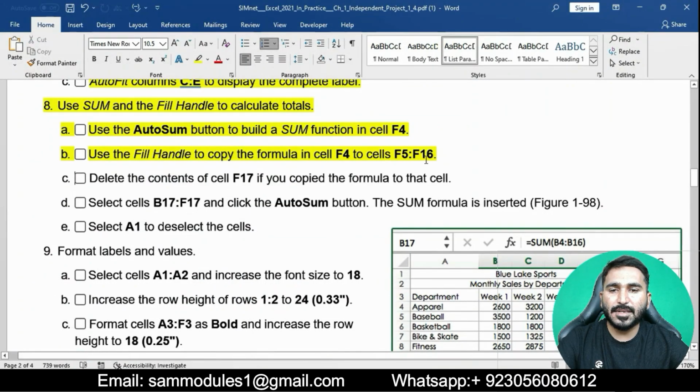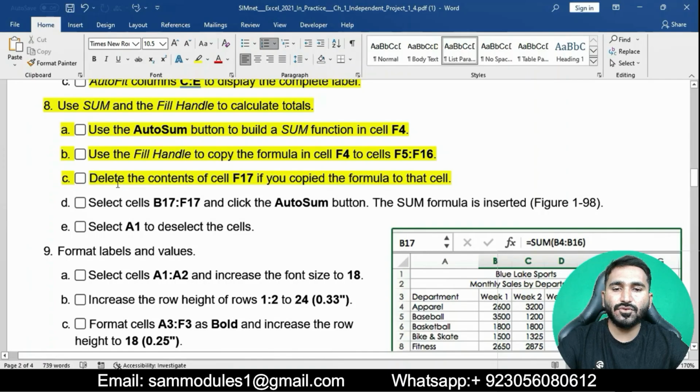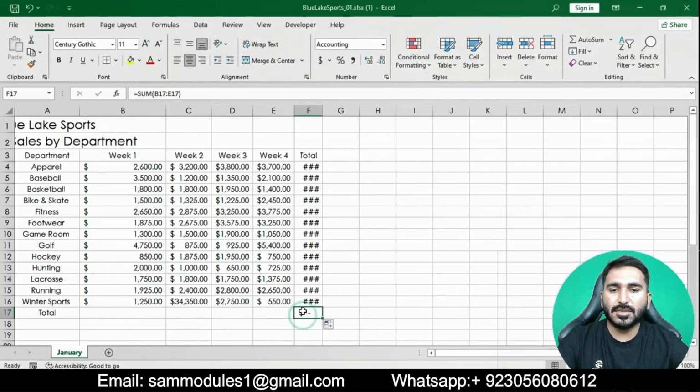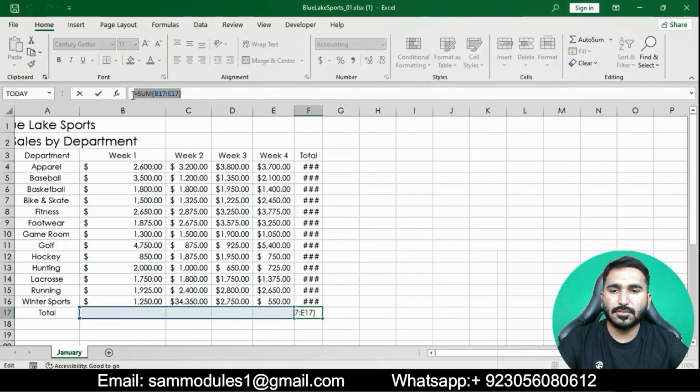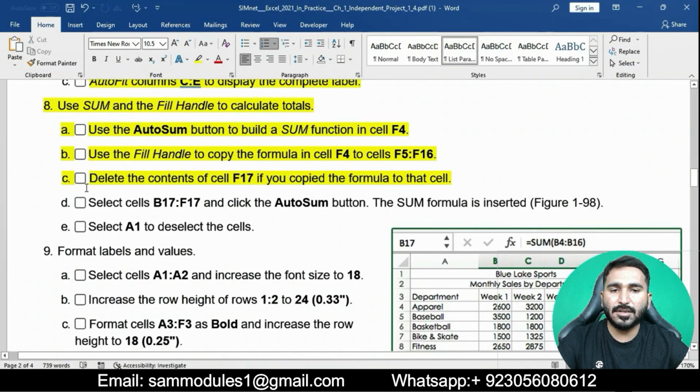Now point C is to delete the content of cell F17 if you copied the formula to that cell. Click on cell F17 and simply delete it.